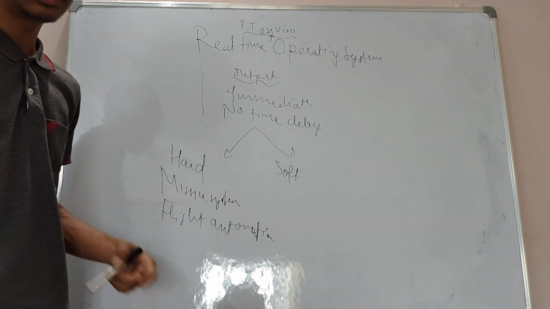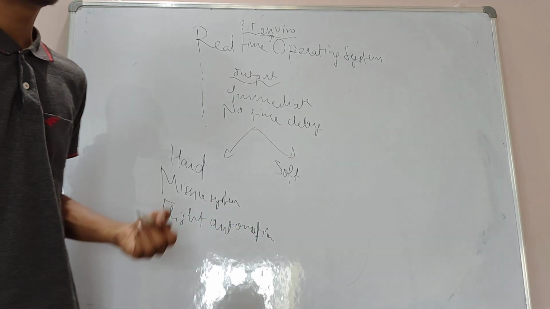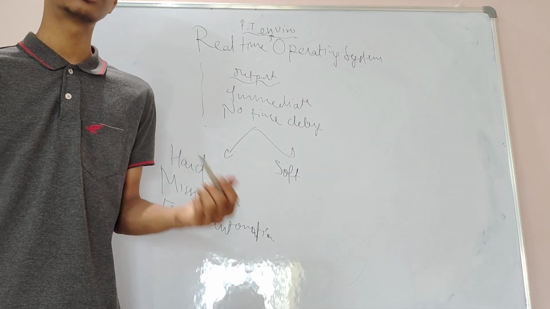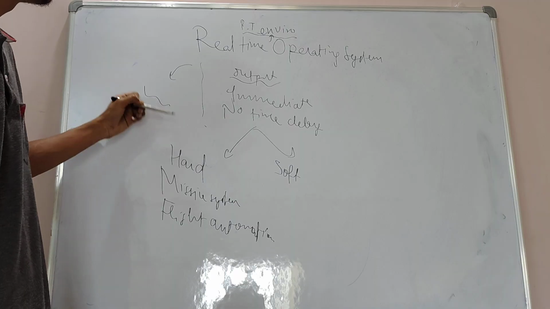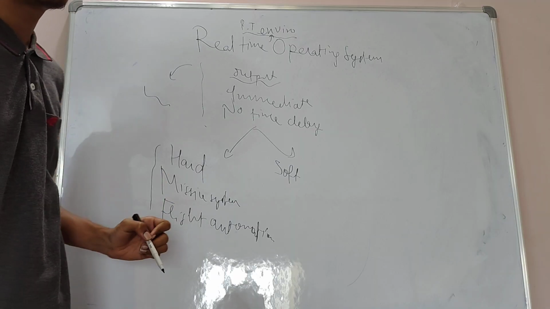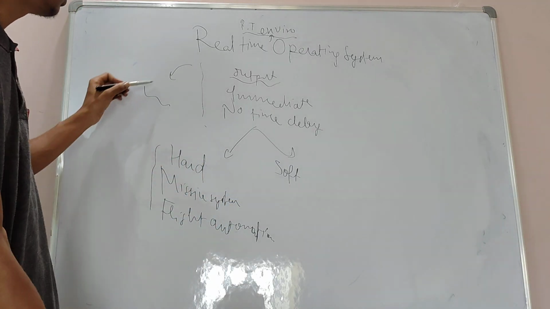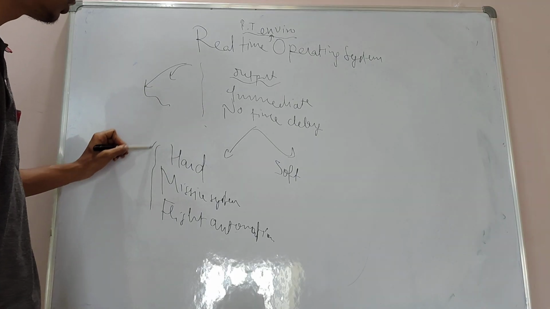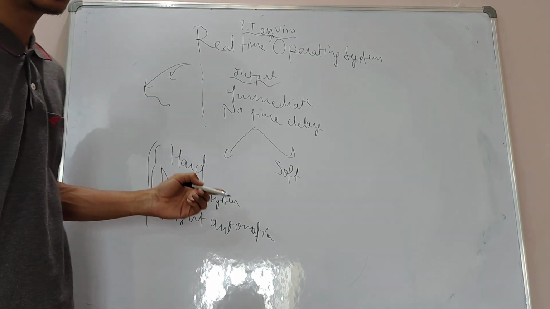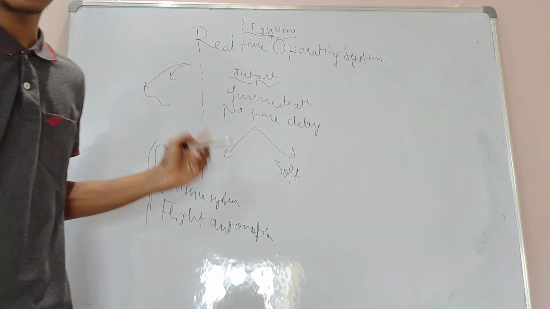If there is a little time delay, then my output will be manipulated and it will not be accurate. Suppose I want to drop a missile here, and if there is a time delay of even 5 seconds, then my missile can go here. It won't hit the target. So time is very critical here and there should be absolutely no time delay.